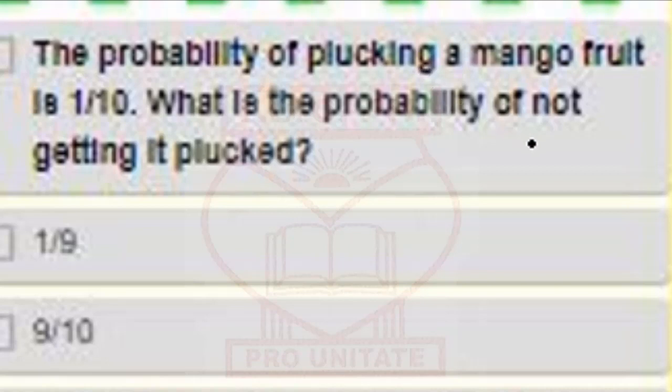Now we have this question. The probability of plucking a mango fruit is 1/10. What's the probability of not getting it plucked? That will be 1 minus the probability of getting it plucked, which is 1/10. So 1 minus 1/10 can become 1/1 minus 1/10.